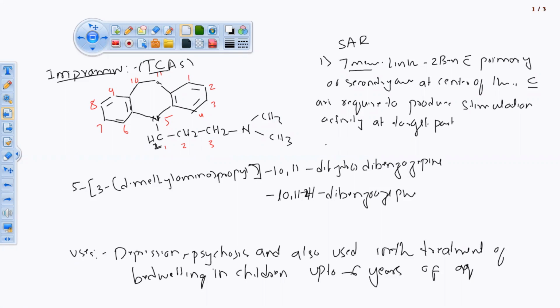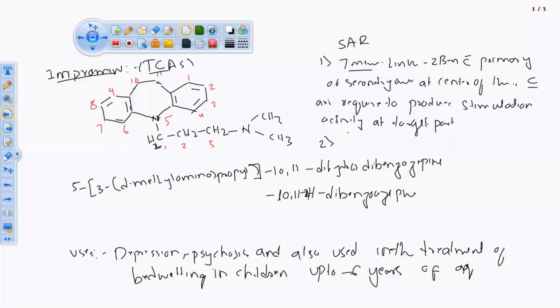Target part means the receptor where we are targeting. So that is important. Target part means depressant activity, antidepressant activity, because it is blocking the neurons. ठीक है, antidepressant activity. So एक पॉइंट हो गया अपना.